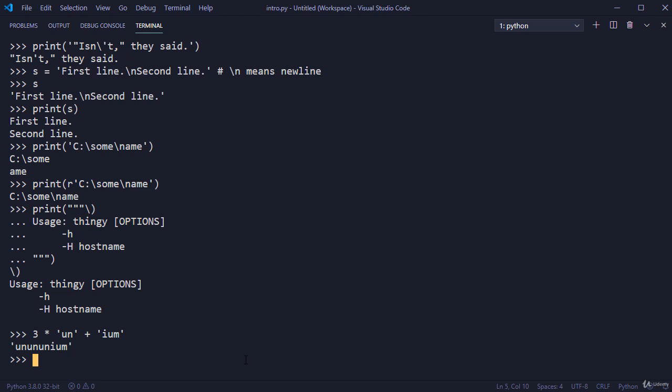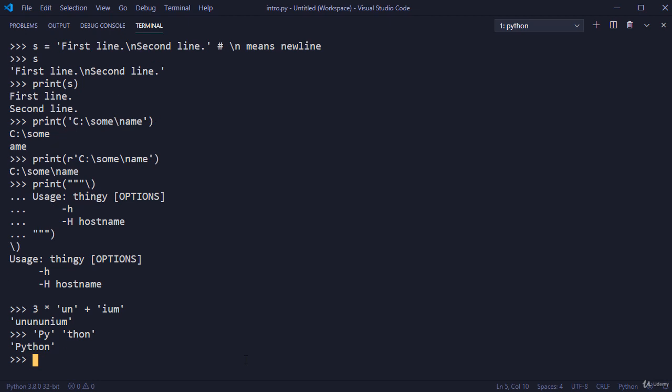2 or more string literals next to each other are automatically concatenated. Here, these strings are concatenated because they are side by side and there are no separators or signs between them. They were combined automatically, and they formed one string called Python. This is really cool. This feature is particularly useful when you want to break long strings.